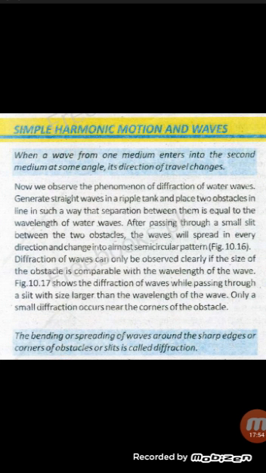Means when waves pass through a slit between the two obstacles, they spread in every direction and change their pattern. If the size of the obstacle is comparable with the wavelength, diffraction of waves can be observed clearly. Figure 10.17 shows a slit having size larger than the wavelength, so the result is that only a small diffraction occurs near the corners of the obstacles. The bending or spreading of waves around the sharp edges or corners of obstacles or a slit is called diffraction.